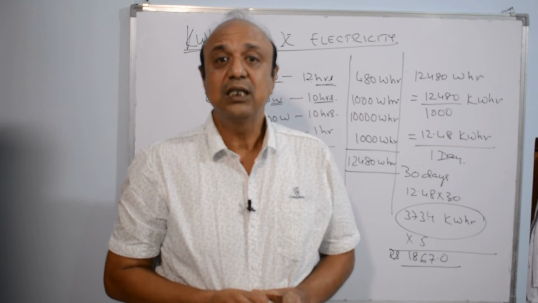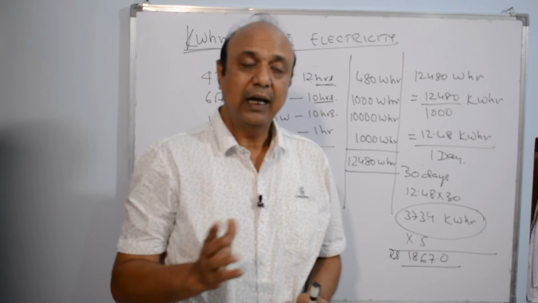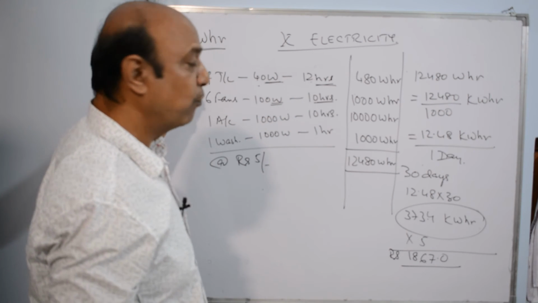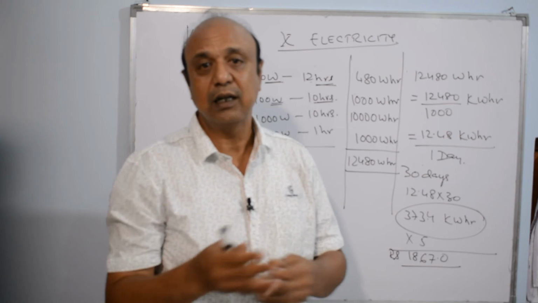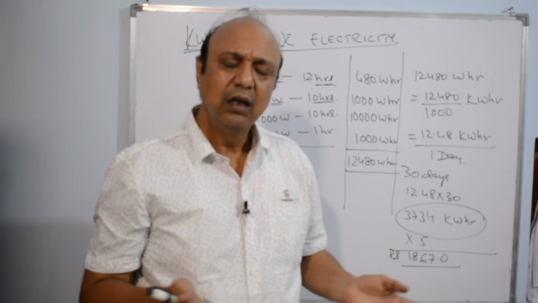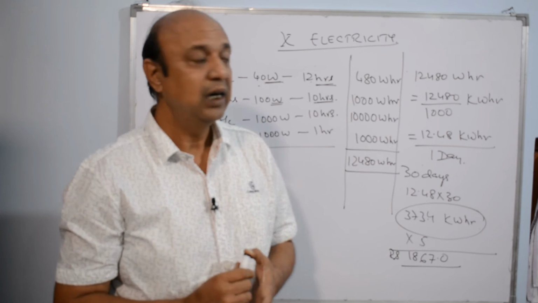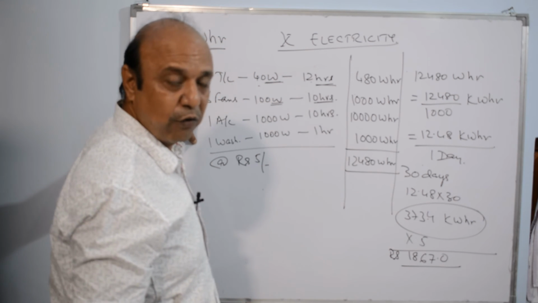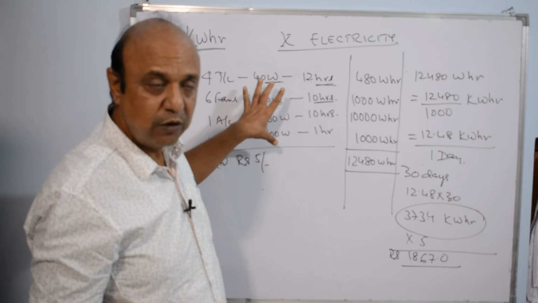Now this is a simplified calculation. I could have given you a question that out of 4 tube lights, 1 tube light glows for 12 hours, the other glows for 10 hours, third glows for 2 hours, and so on. The question can be complicated based on the number of equipments given, the wattage of equipments given.